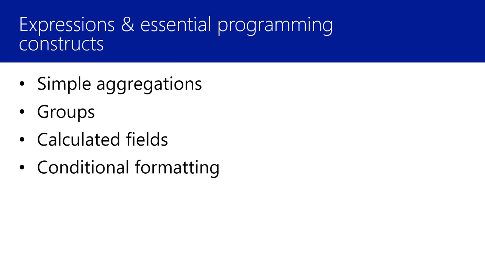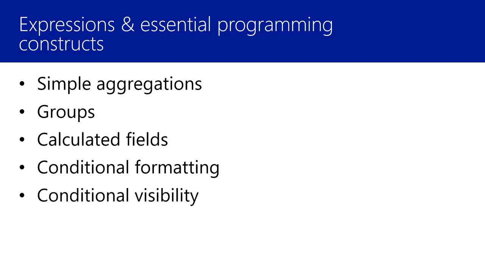Conditional formatting can be implemented using expressions by making decisions about different field values. We can change the weight of a font, we could change the color of text, we could change the background color so as to highlight a cell or highlight a row. There are a lot of different ways that we can manipulate properties using expressions, implementing conditional formatting.